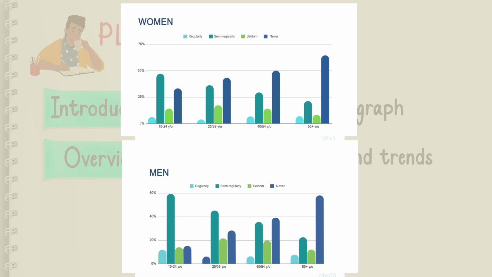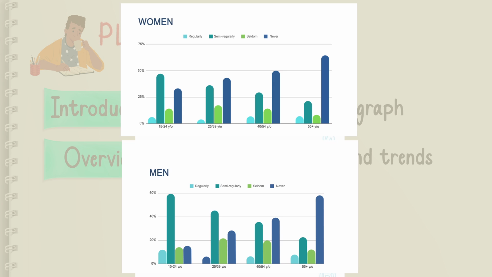Men and women. So, in the overview paragraph, what specific features can you come up with in seeing this graph? Take a close look, pay a lot of attention. So, as you can see, for both men and women, regularity of exercise is the least.